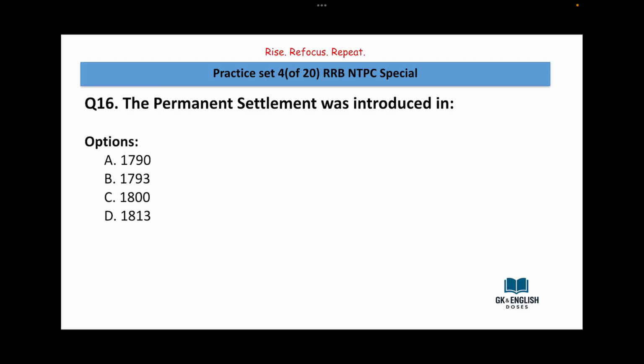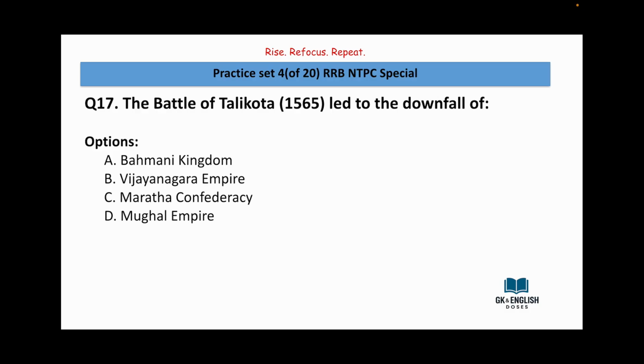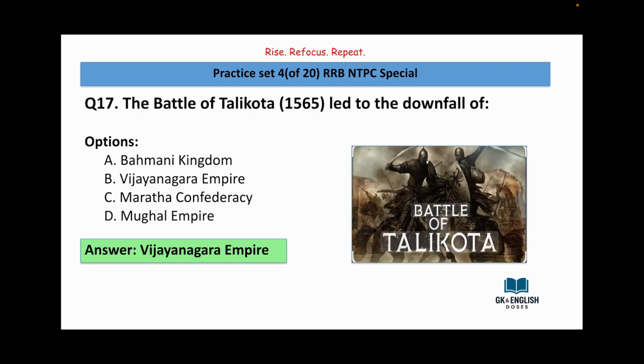The permanent settlement was introduced in 1790, 1793, 1800, 1813. Answer is 1793. The Battle of Telikota, 1565, led to the downfall of Bahmani Kingdom, Vijayanagara Kingdom, Maratha Confederacy, Mughal Empire. Answer is Vijayanagara Empire.